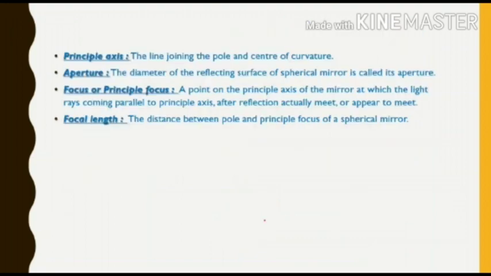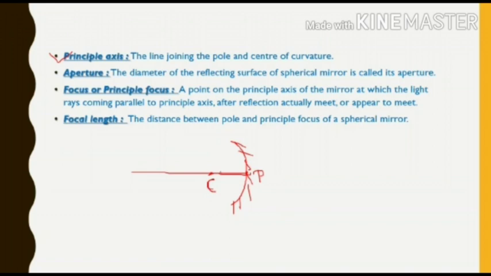Now let's move to some other definitions. What is principal axis? The line joining the pole and the center of curvature. This is our concave mirror, this is the non-reflecting side, and this is the pole of the mirror, and this is the center of curvature, as we all know. So let me take a line that will join the pole and the center of curvature.